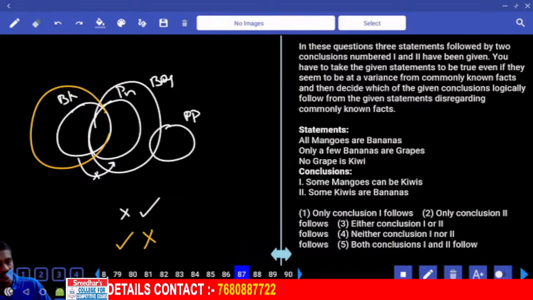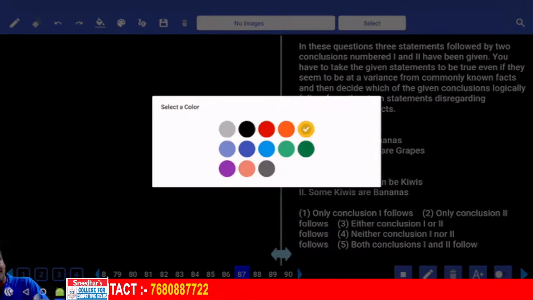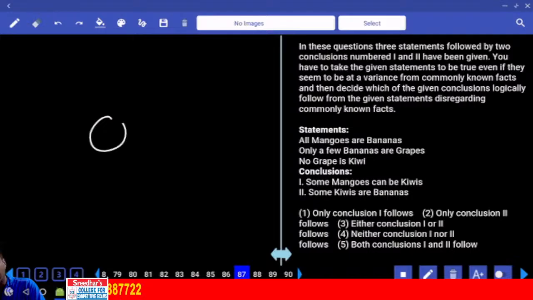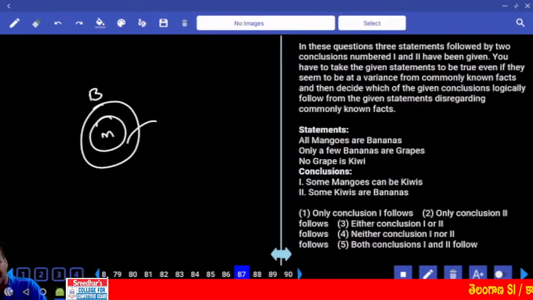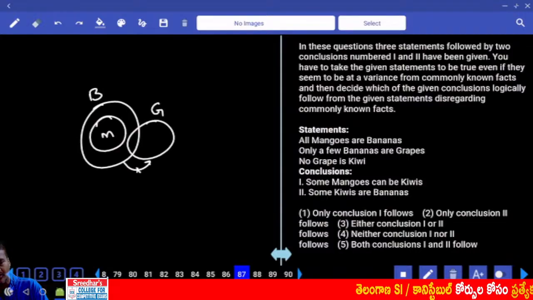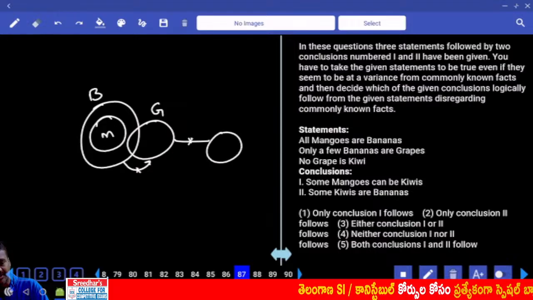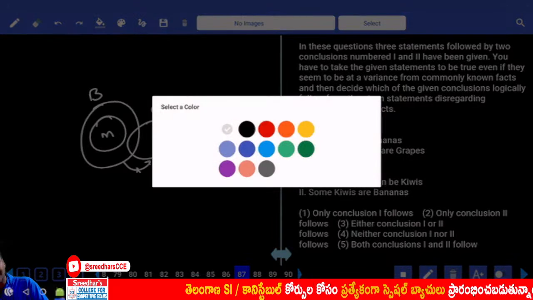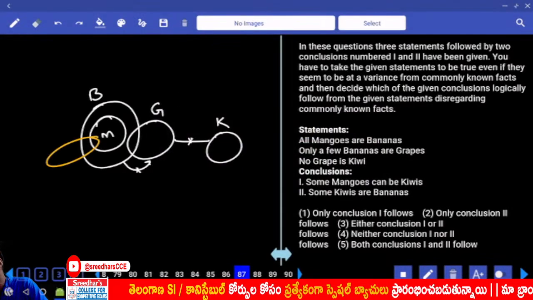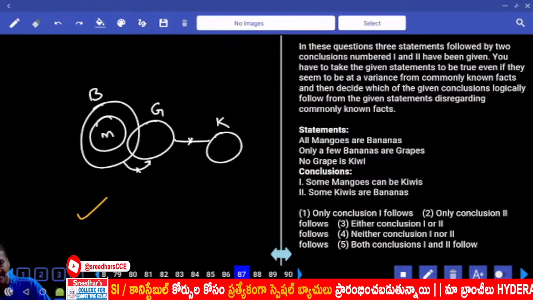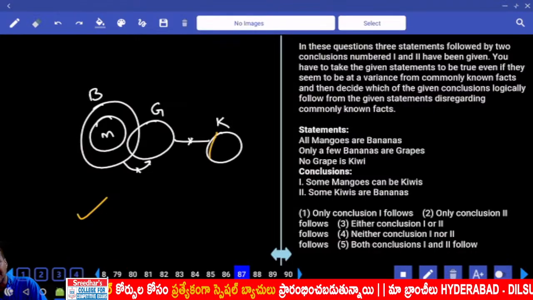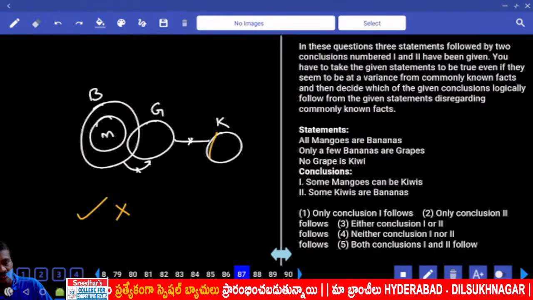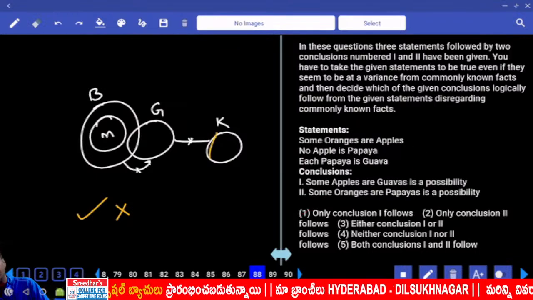Then 87. Now in this 87, all mangoes are bananas. This entire mango is a part of banana, and only a few bananas are grapes. Some bananas are grapes but not all. And no grape is a kiwi. No intersection between grape and kiwi. And some mangoes can be kiwis. Is it possible or not? Yes, it is possible. Then some kiwis are bananas. Kiwi is banana is false. Only one choice, 87.